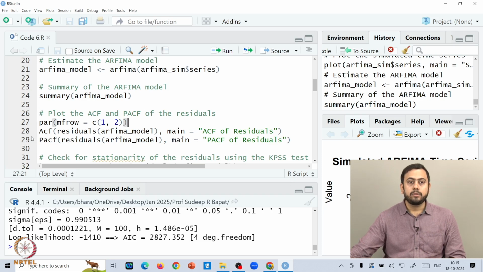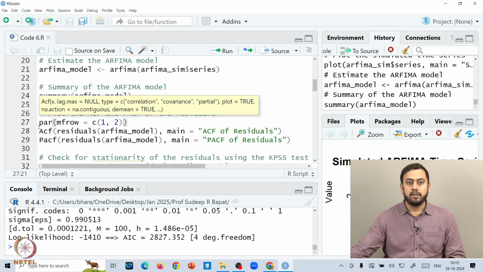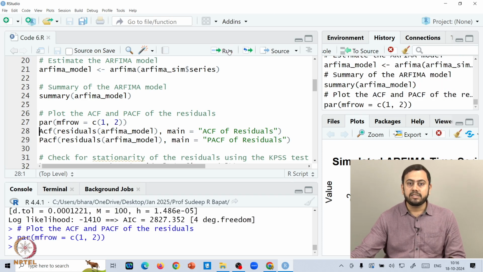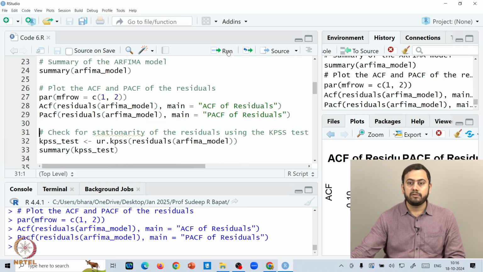The command that you see in line 27 is par(mfrow = c(1, 2)). If you want to plot multiple plots in the same window, you have to use such a command. This tells R that I want both these plots, ACF and PACF, in the same window, or rather in the same row, because this is 1, 2: a single row and 2 columns. So you'll get plots which are side by side. We'll run this, and then run the ACF of the residuals and the PACF of the residuals. Again, let me zoom the plots for you.